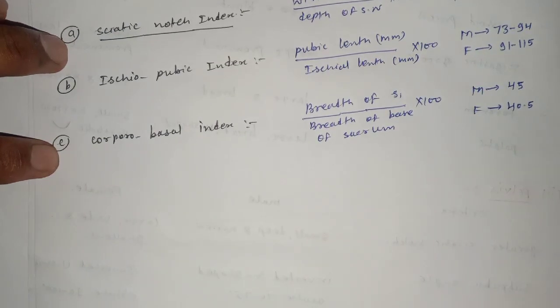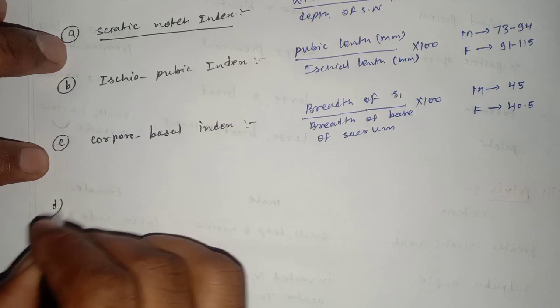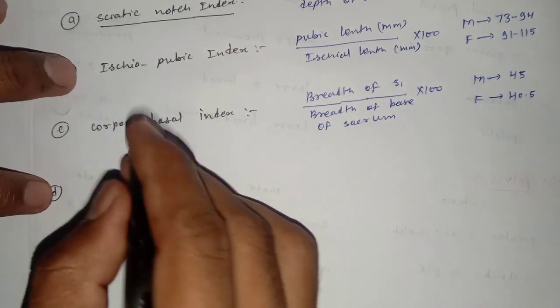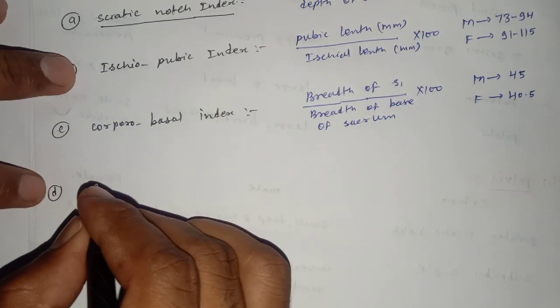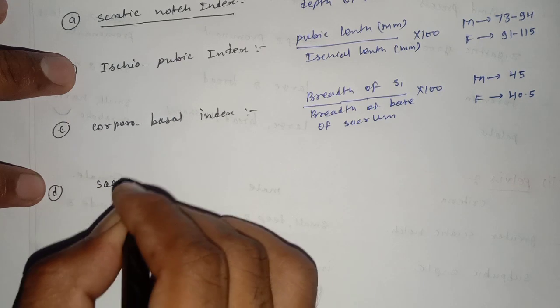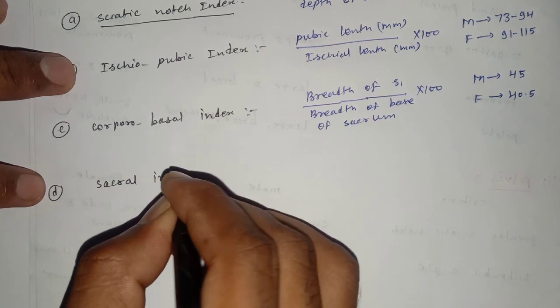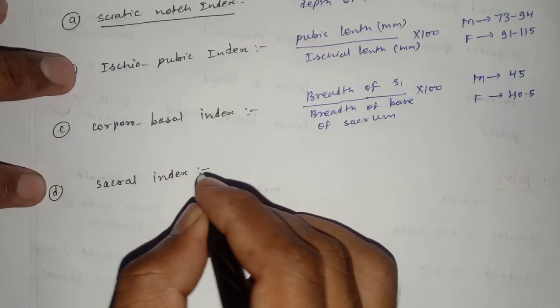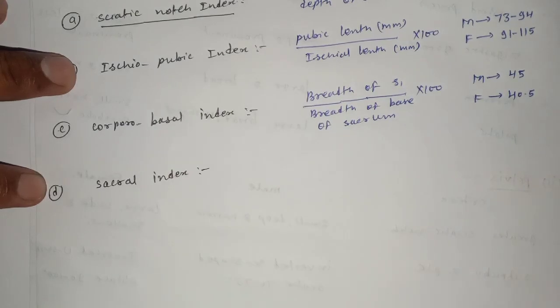And the last index is the sacral index. What is the sacral index?